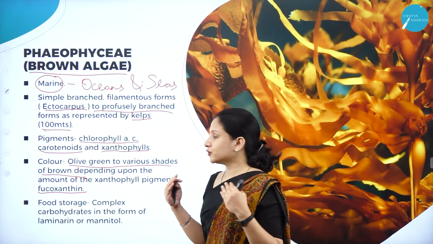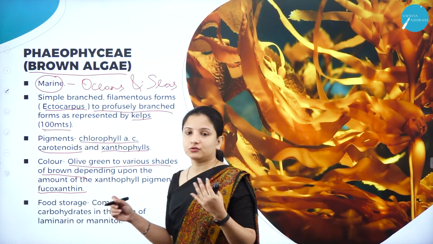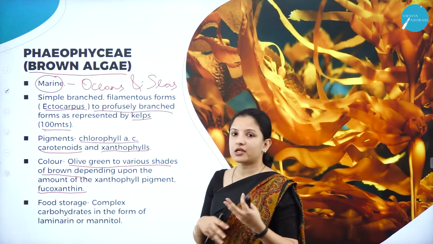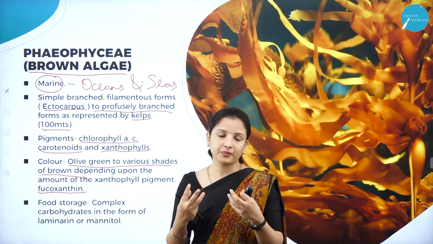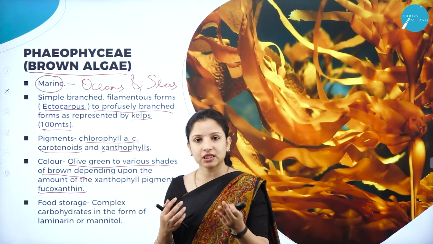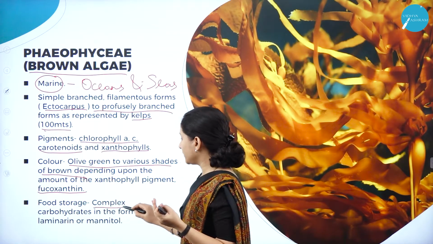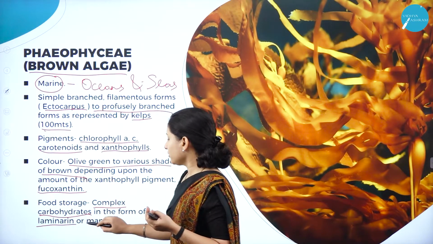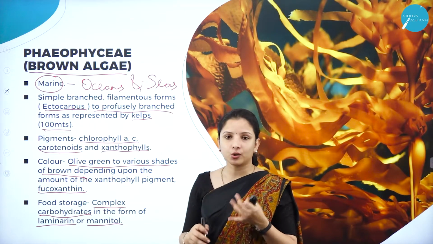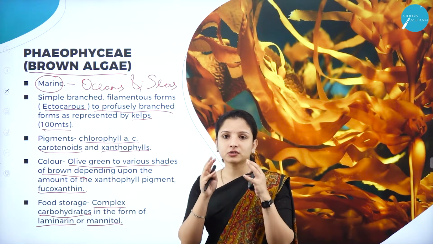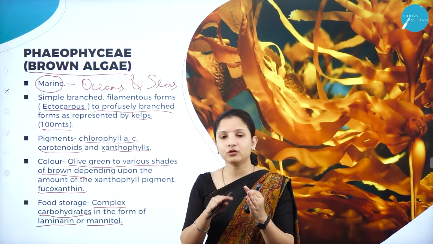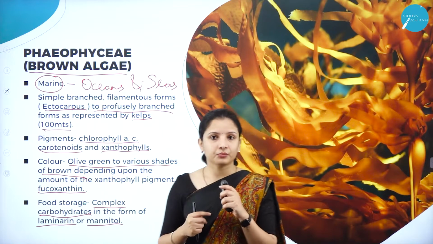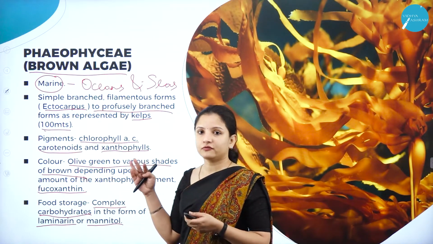When it comes to food storage, algae can synthesize their own food. Food is usually stored in the form of complex carbohydrates, especially laminarin or mannitol. So laminarin and mannitol are complex carbohydrates. The food is stored in the form of laminarin and mannitol, which is used whenever required by the algae. So these are the general characteristics of brown algae.